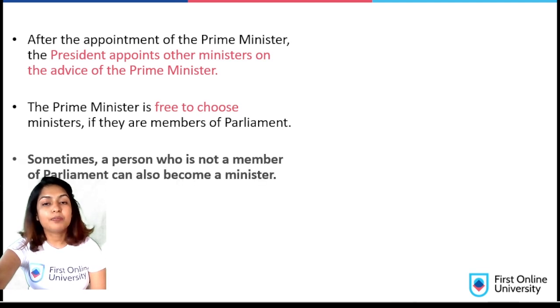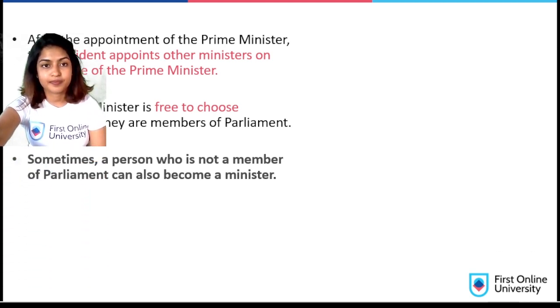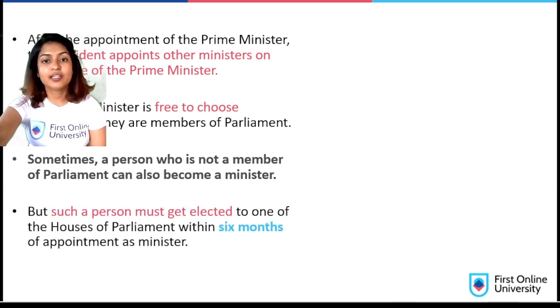Sometimes a person who is not a member of Parliament also can become a minister, but for a certain amount of time. Ultimately, he has to become a member of the Parliament, but he can become a minister without being an MP for around 6 months. So within 6 months, he has to be made an MP in order to continue as the minister.